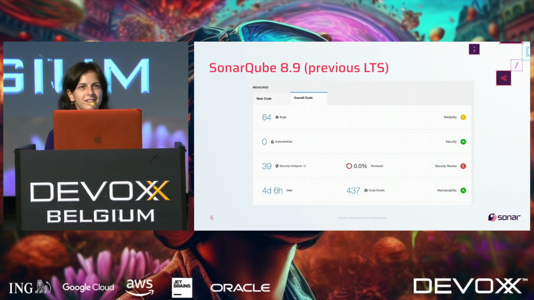And before we start, please raise your hand if this UI is familiar to you. Do you know what it is? Oh, a lot of people, but still a lot of people don't know it, so I encourage you to use it. This is SonarQube, so actually the product I'm working on.